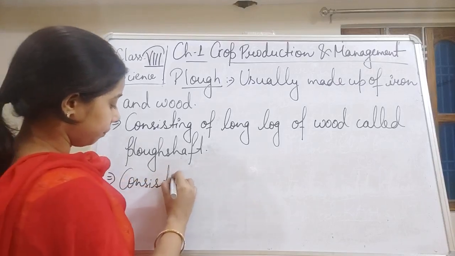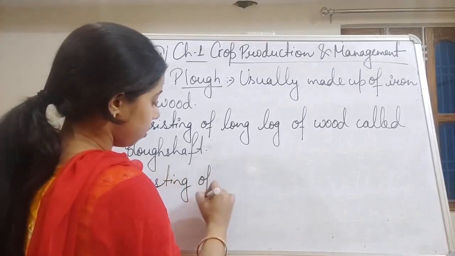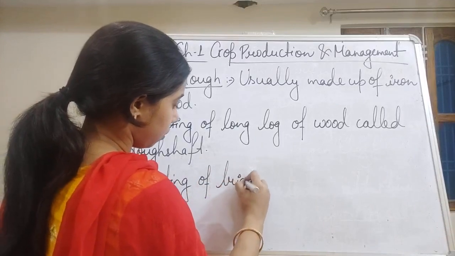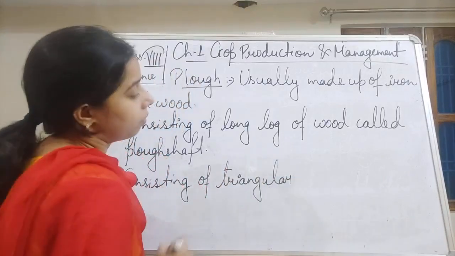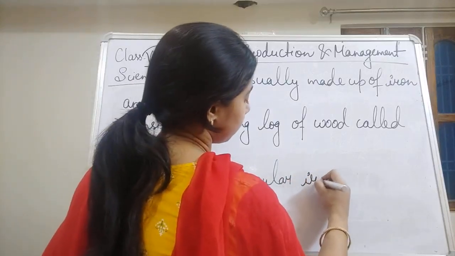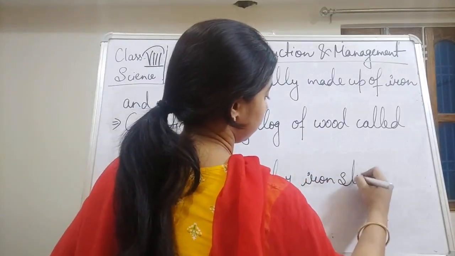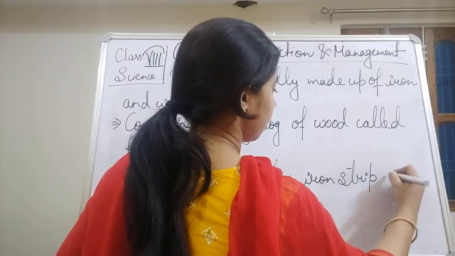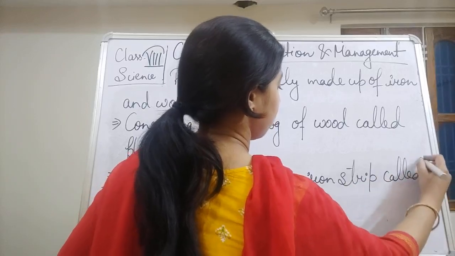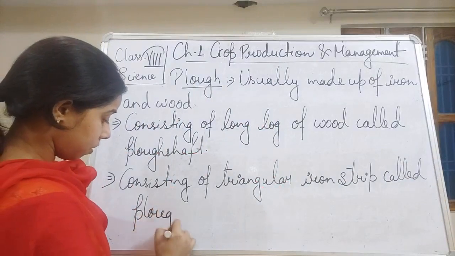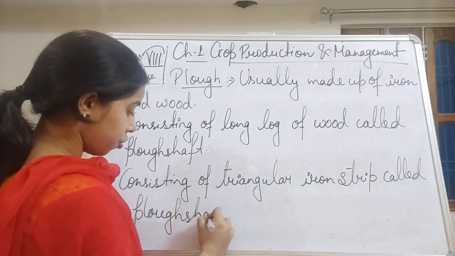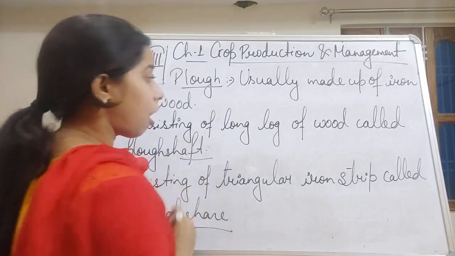A triangular iron strip called the plug share. So one is the plug shaft and the other is the plug share.